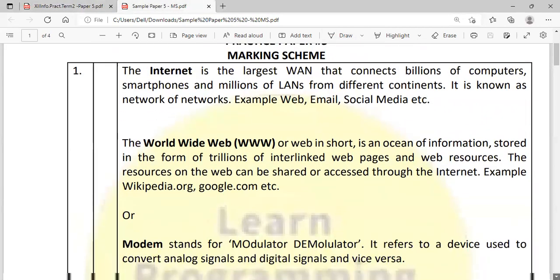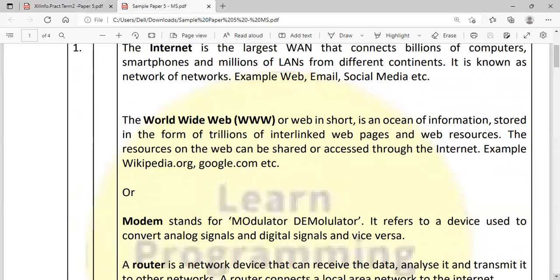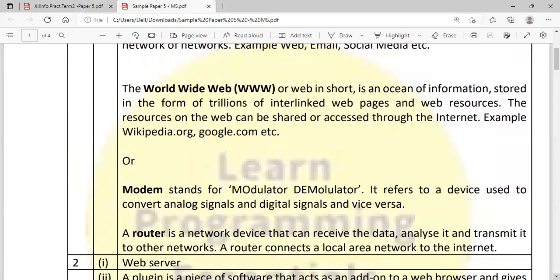So modem means what? Modulator, demodulator. It is a networking device that is used to convert the analog signal to digital signals and vice versa. Vice versa means from digital signal to analog signal back. Whereas a router means what? It is a network device used to receive the data, analyze it, and transmit it to other networks. A router connects a local area network to the internet.